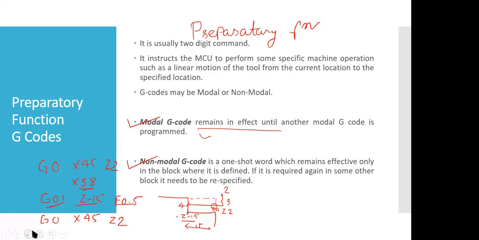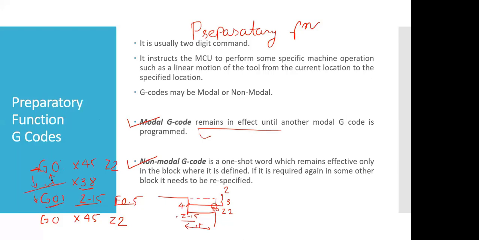In the first line we just wrote G0. The first line will operate with rapid motion, but in the second line we have not written anything, G0, G01 or anything. So what will happen? The machine will read the previous statement, which says the machine is operating at rapid speed, right? So this line will operate at rapid movement, since the effect of G0 is on. Now in the third line, G0 will be cancelled out by G01.